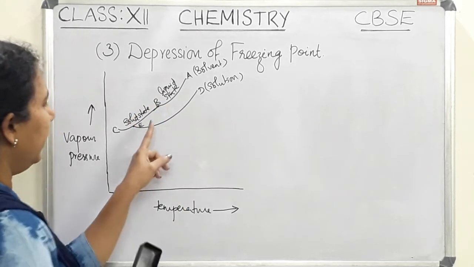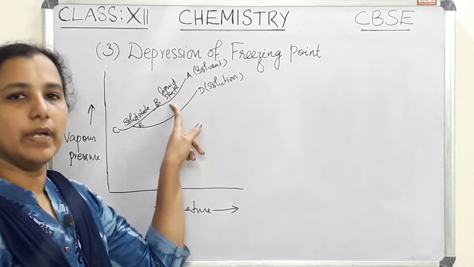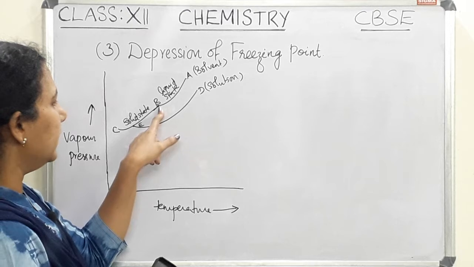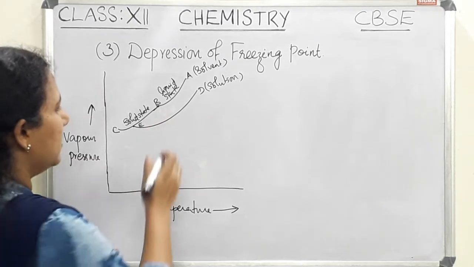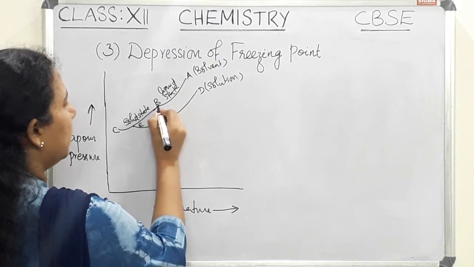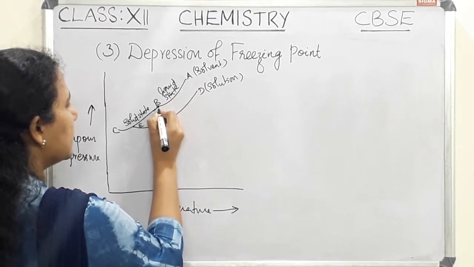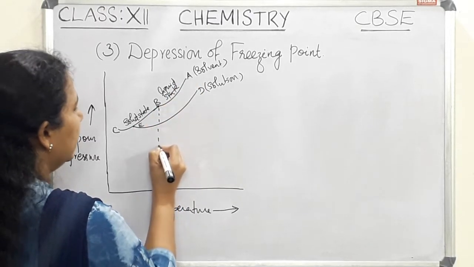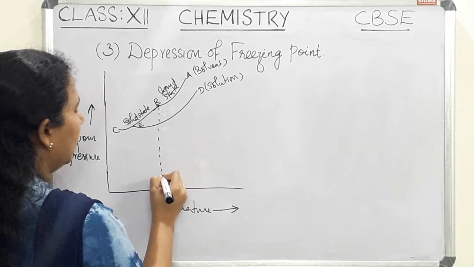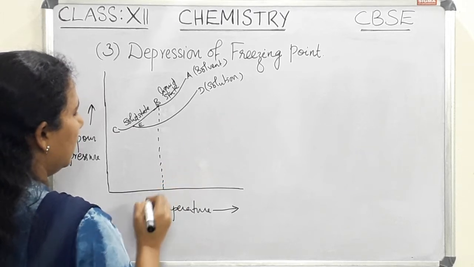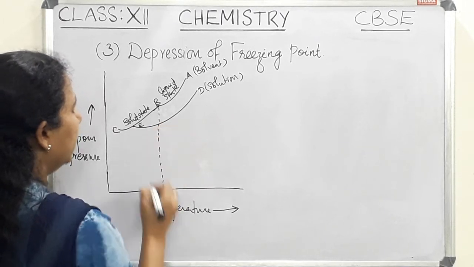When these two states coexist, that point is the freezing point. So at this point B, the solid state and liquid state coexist, and this point is the freezing point of that solvent or that liquid.